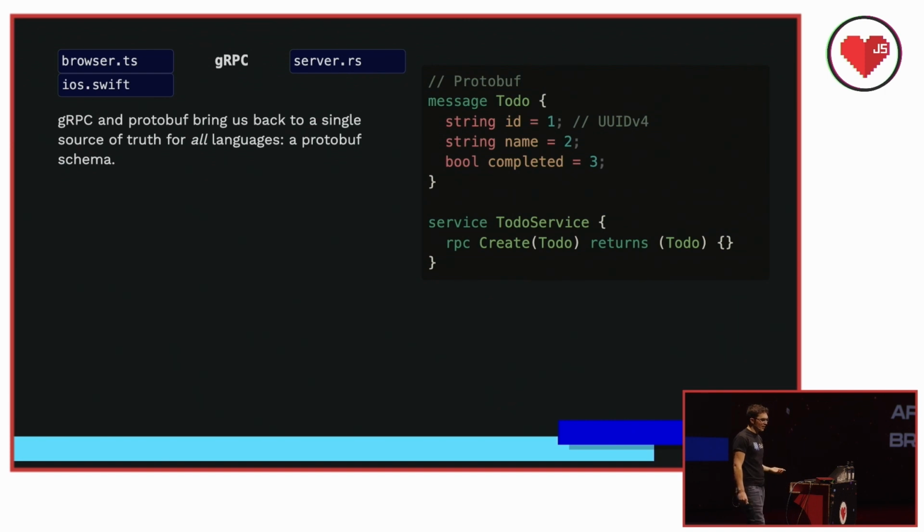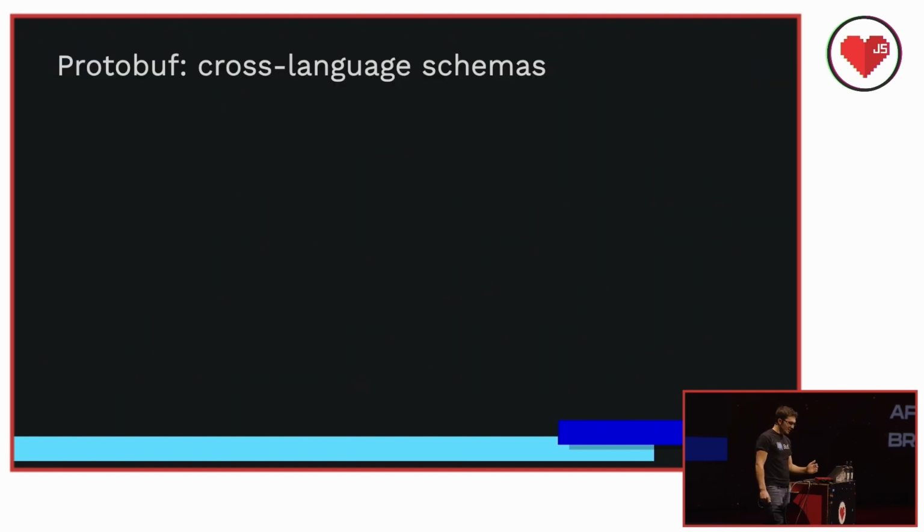So this kind of cross-language API development in gRPC and protobuf is the sweet spot. By choosing better tools, we can replace our handcrafted HTTP routes and manually synchronize data types. And the schema isn't exactly the same as our original TypeScript, but it's not far off. It's just a data bag with some typed fields and then a collection of functions to operate on that data. In return for switching to protobuf, we get rid of all of the cross-language pain. So let's dig into how this actually works.